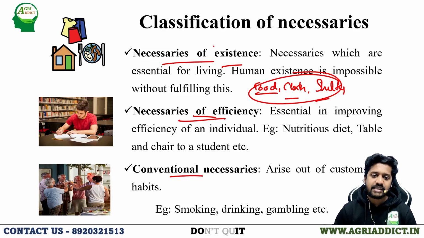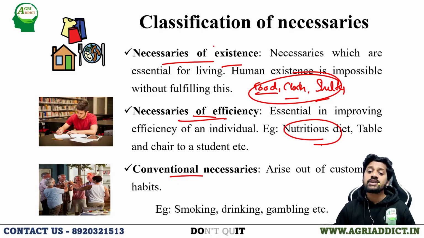The second category is necessaries of efficiency. These are essential in improving the efficiency of an individual, without which we can survive, but when these are incorporated, the efficiency of our economic activity will be increasing. For example, to fulfill our hunger, anything we can use, but if we are consuming a nutritious diet, it will increase our efficiency, right? And a student can study in any situation, but if we are providing a table and chair, the efficiency of the learning process of the student will be increasing, right? So those are the necessaries of efficiency, which improve the efficiency of the individual while doing the economic activity.